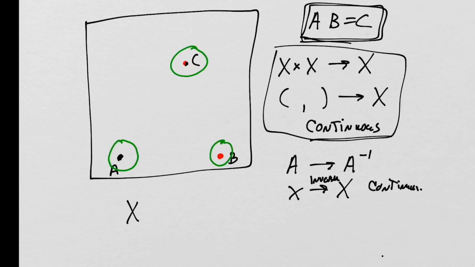Now, we like to think of it generally the other way, which is if I take an element that's near C, I can find an element near A and near B whose product is this guy near C, right?